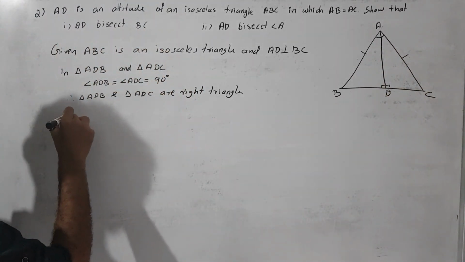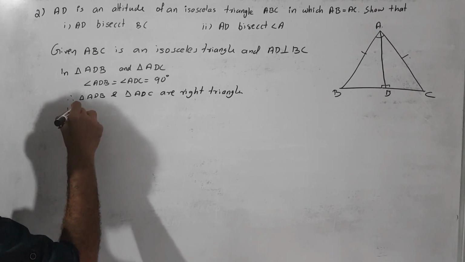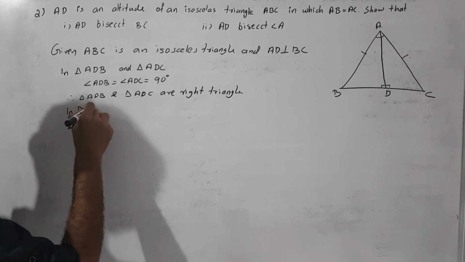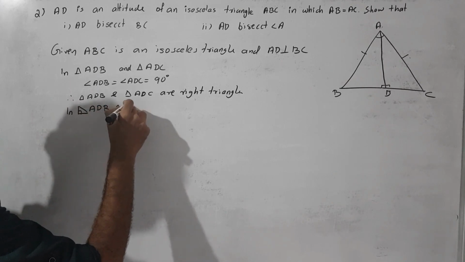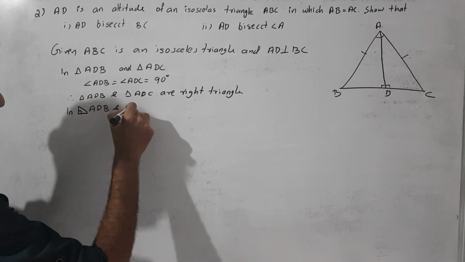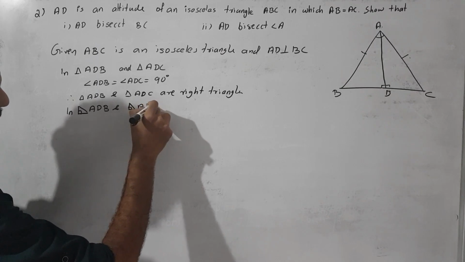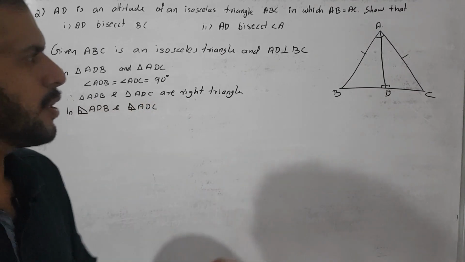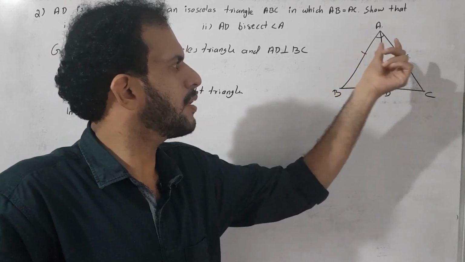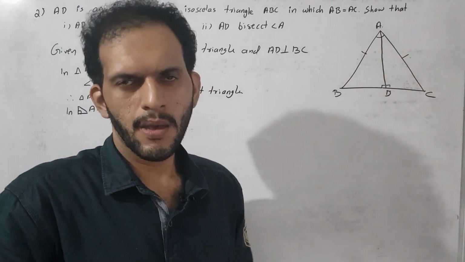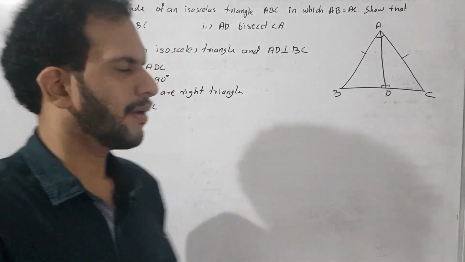In right triangle ADB and right triangle ADC, what are equal? Very clearly we get the hypotenuse AB is equal to hypotenuse AC, because it is already given. Correct.